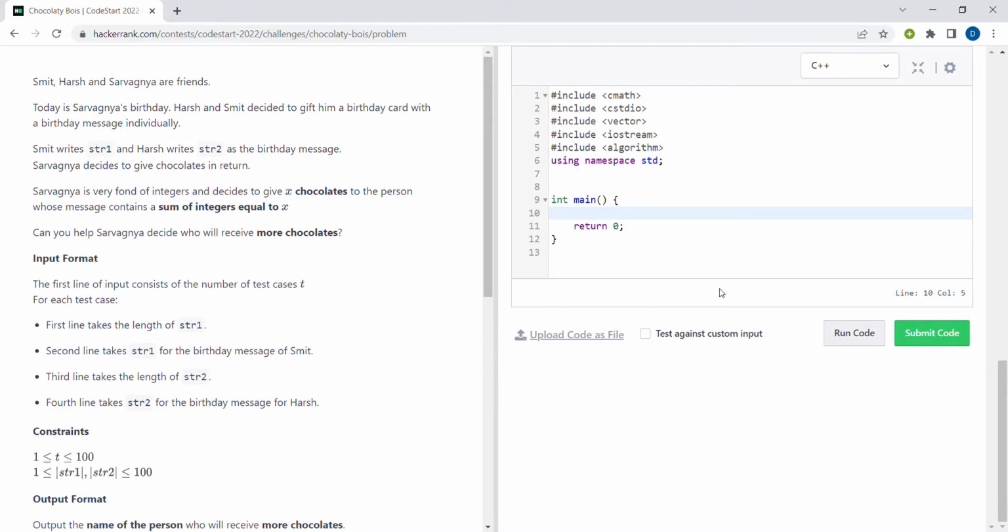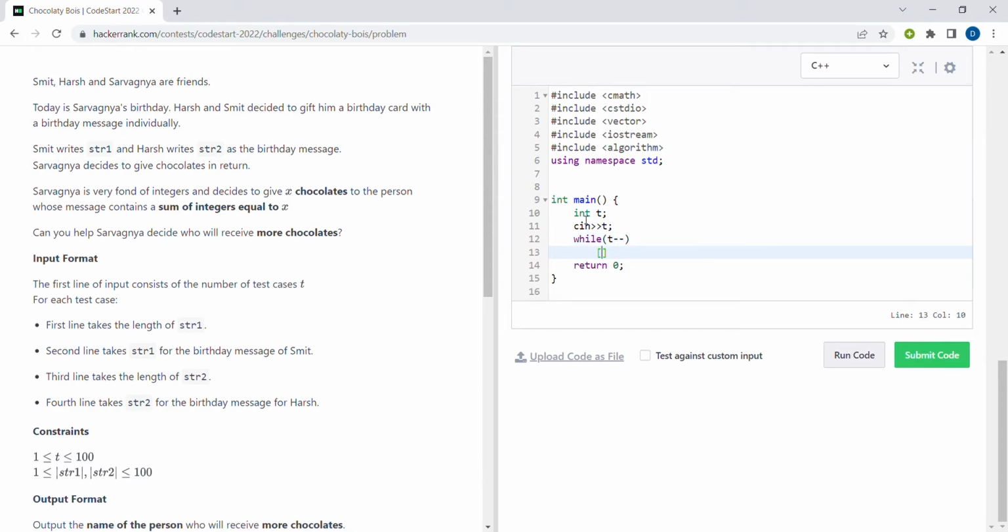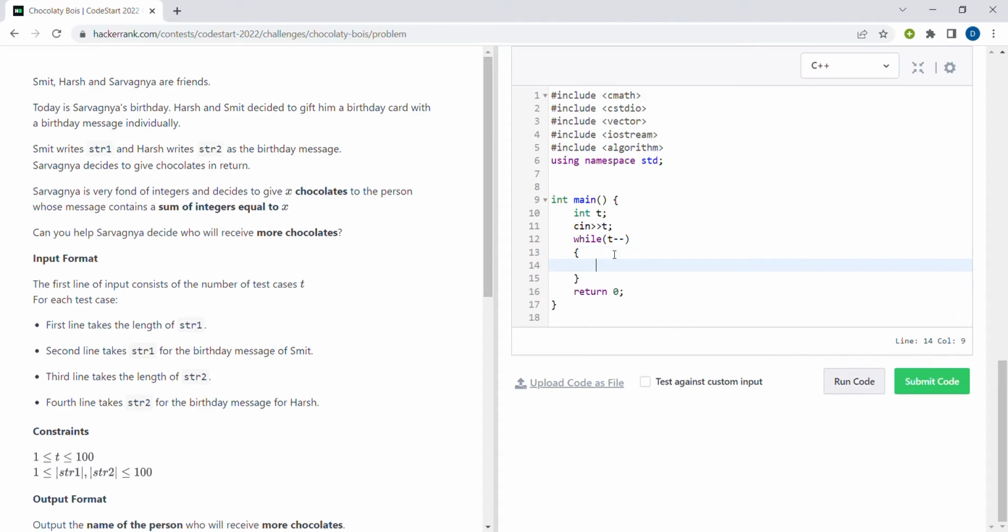Let us write the code for this question. So firstly we have to take the input of t test cases, so integer t, and we have to input t test cases. Then while there are test cases, my code should run. So while t minus minus, I'll write the main code in this loop.